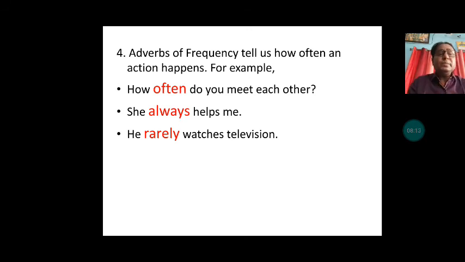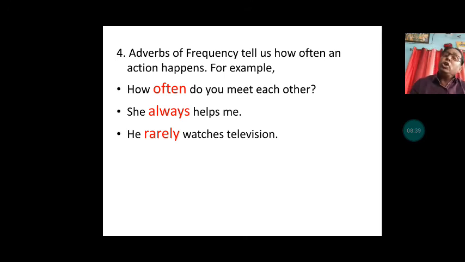For example, how often do you meet each other? Clearly, the word "often" highlighted in this sentence is an adverb of frequency. Someone is being asked about the repetition of the meeting action. How often do you meet each other?